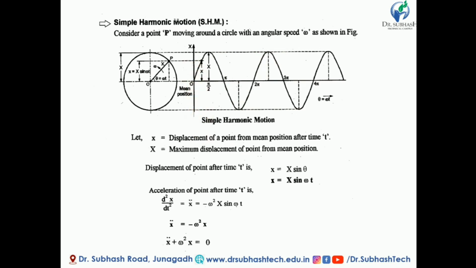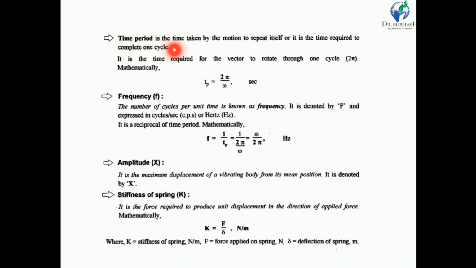Time period is the time taken by a motion to repeat itself, or another way we can say that it is the time required to complete one cycle. Time period is always represented in seconds. So we can rewrite T is equal to 2 pi upon its angular speed.